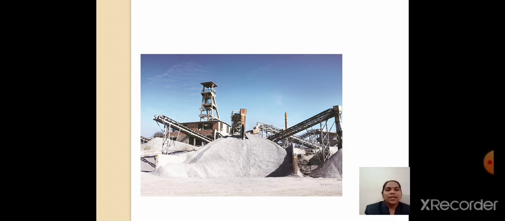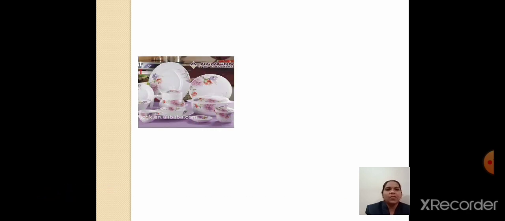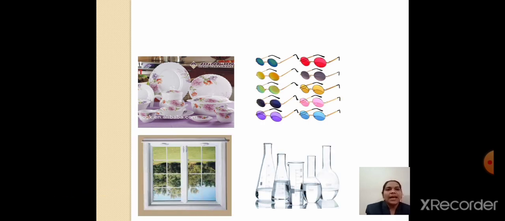Now the last chapter of that syllabus is the cement industry. In that we have to see cement and its production, and the second part of that chapter is the different types of glasses. In the first picture, the utensils are prepared from opal glass, which has a heat-sensitive property.